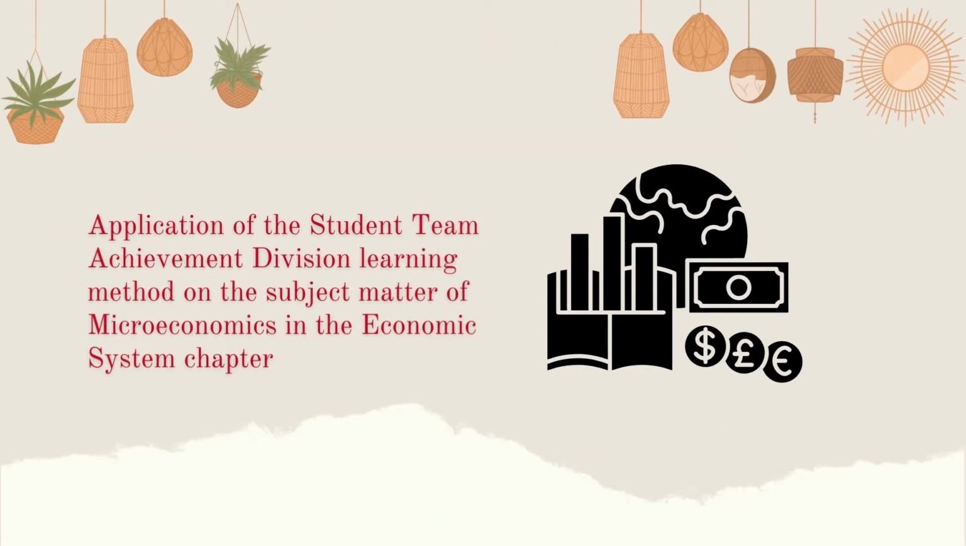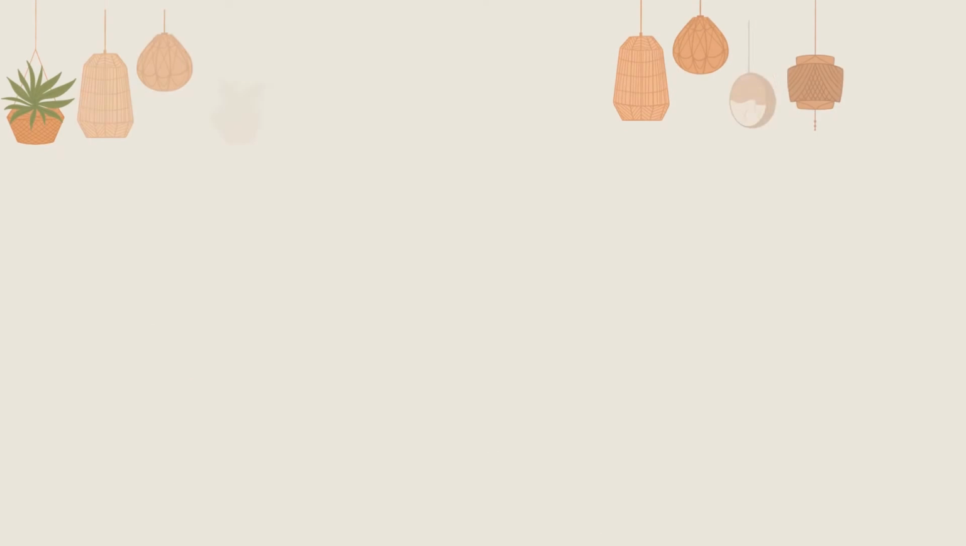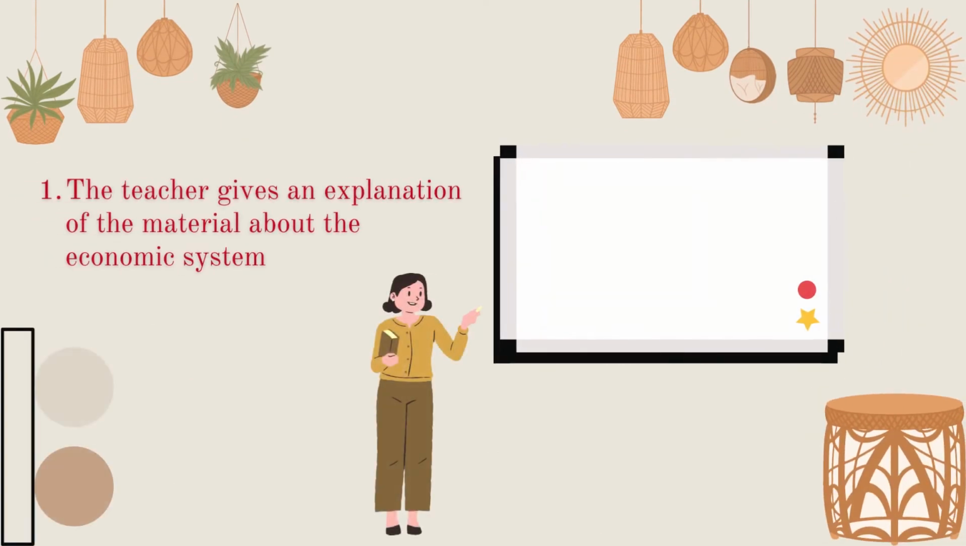Okay, I will explain the application of the Student Team Achievement Division learning method on the subject matter of microeconomics in the Economic System chapter. First, the teacher enters the class and then gives an explanation of the material about the economic system, like the meaning of the economic system, the various economic systems, the objectives of the economic system, and then the weaknesses and the strengths of the economic system.